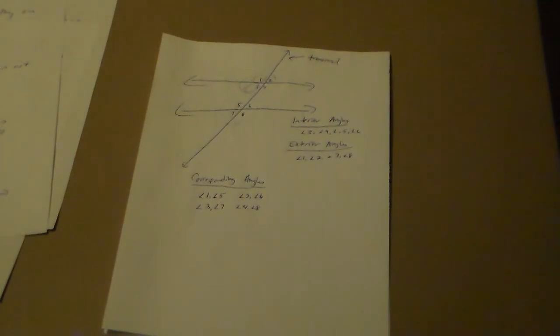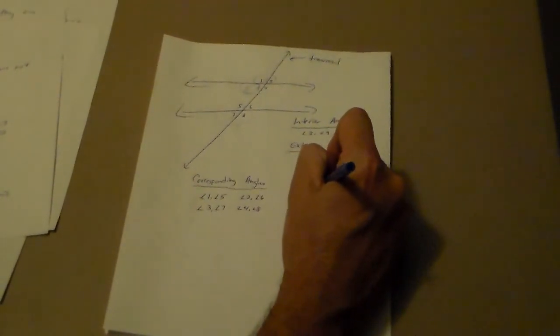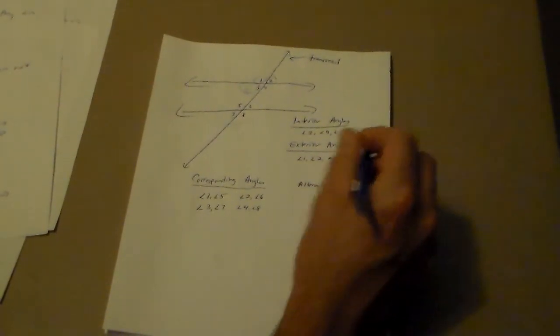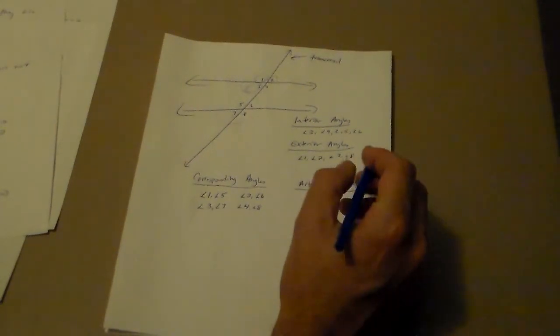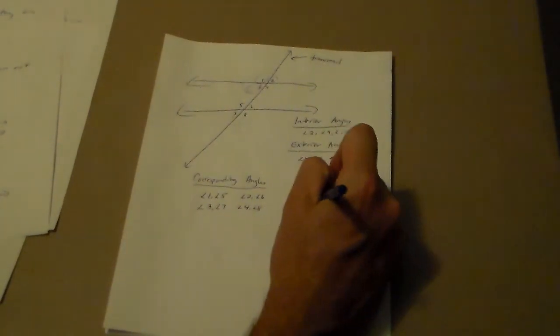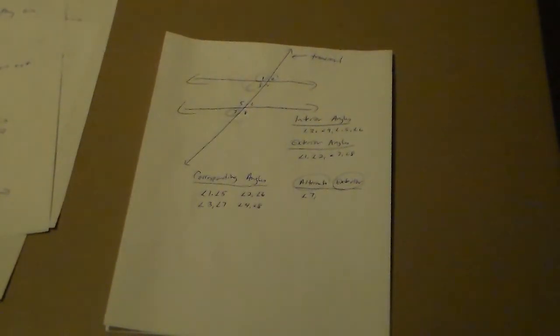Important relationship to know. Then we have some that are called alternate exterior angles. They're on the outside and they're on the alternate side of my line. So if I said angle 7, what's another angle that would match angle 7?